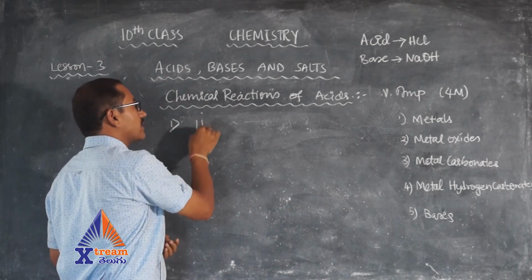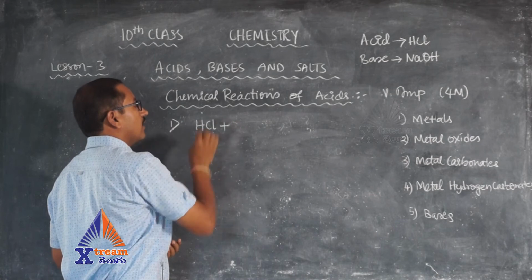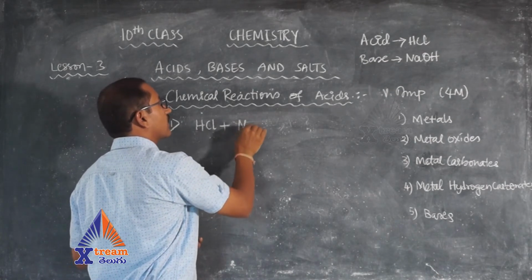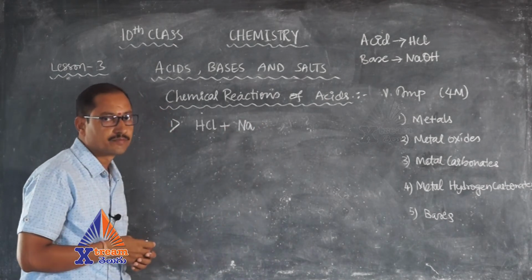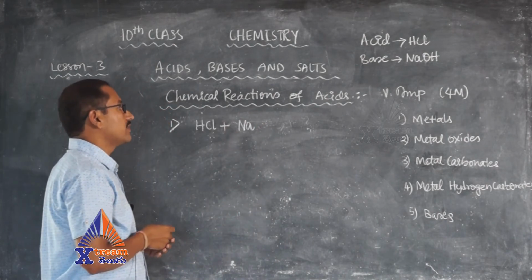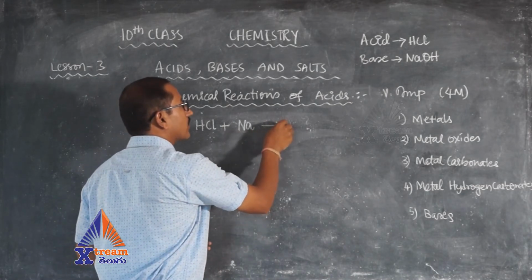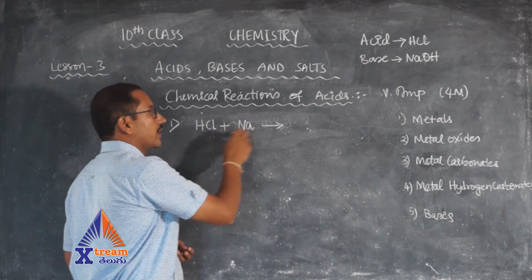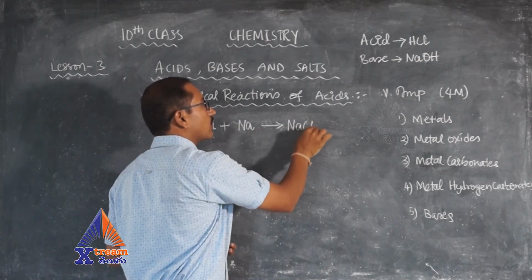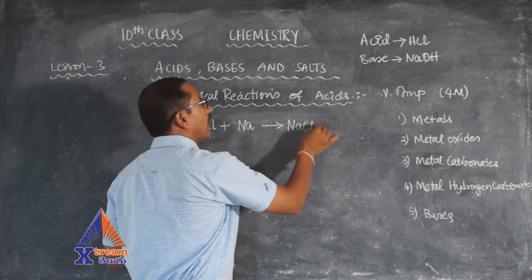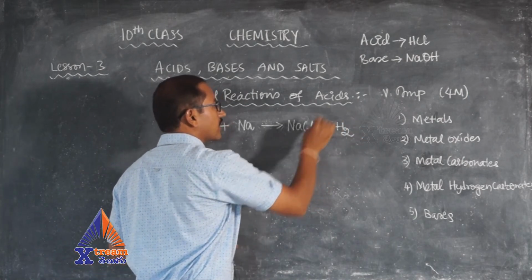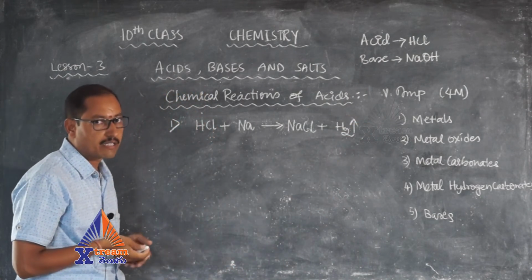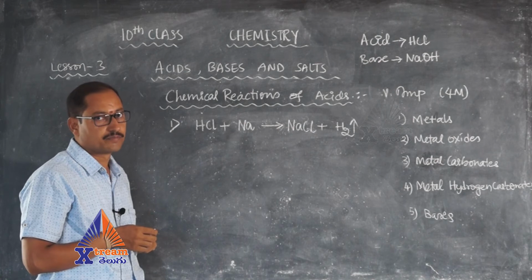I am taking an acid which is nothing but HCl and one metal, let me take, that is nothing but sodium, Na. So what will happen is, sodium reacts with chlorine to give sodium chloride salt, and I'll get hydrogen gas, which is nothing but H2 gas. This is the skeleton equation. It is not balanced yet.